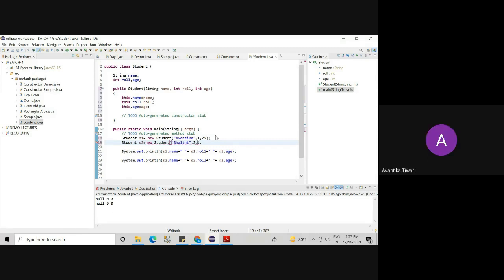Okay, you don't want to tell? 16. Okay, don't tell. Mute yourself. So Shalini doesn't want to share her age. So I am keeping her 15.